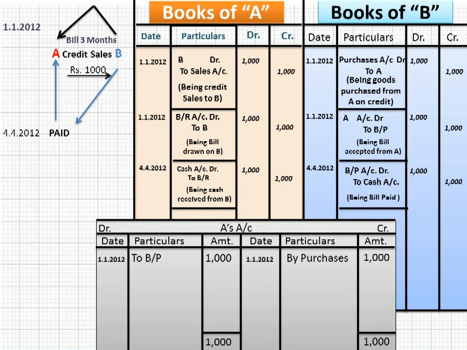So in this way, the drawee or acceptor of the bill will draw the journal entry in his books. And I'm going to make the journal entries in the books of A and in the books of B parallel so that you can compare the journal entries and you can understand well about the journal entries.